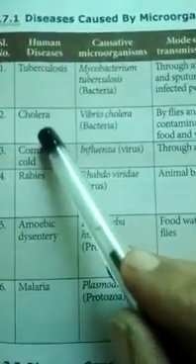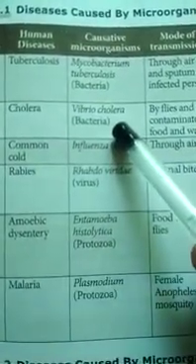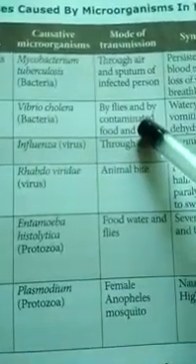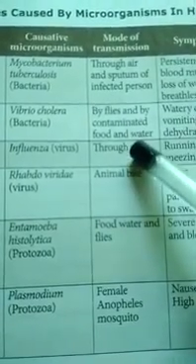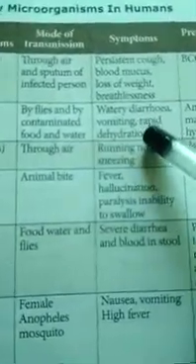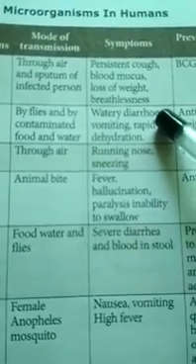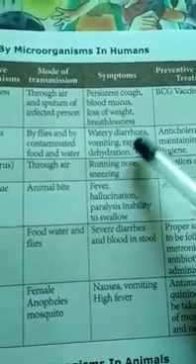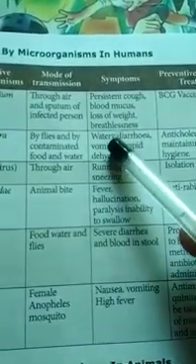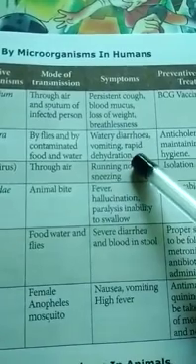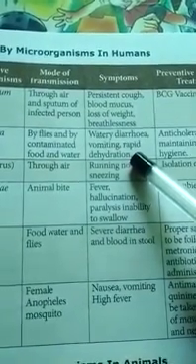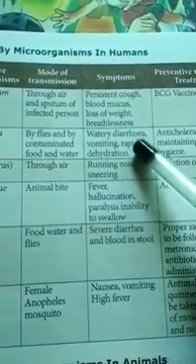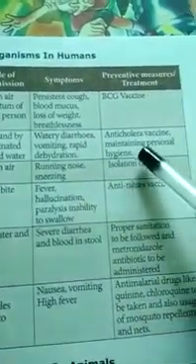Next disease, cholera. Vibrio cholerae is a type of bacteria which is causing cholera disease. It is transmitted by flies and by contaminated food and water. Symptoms: watery diarrhea, vomiting, rapid dehydration. Because of the diarrhea and vomiting, it leads to dehydration, loss of water in our body. It occurs fast, so it is called rapid dehydration.